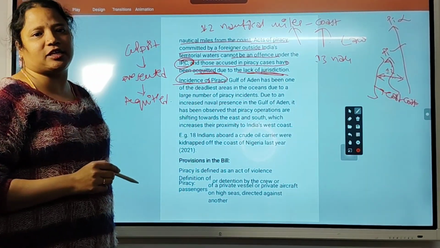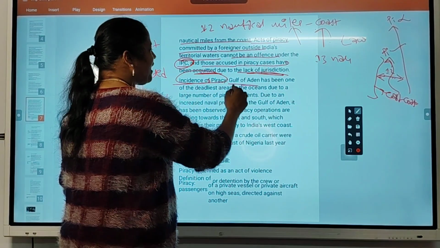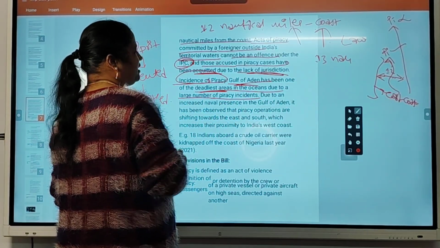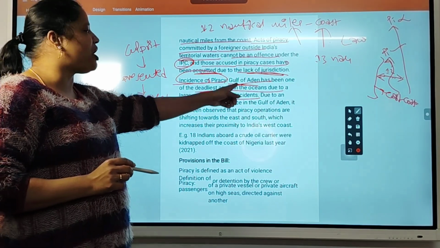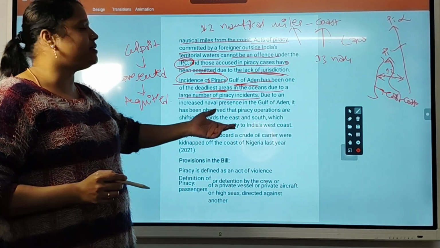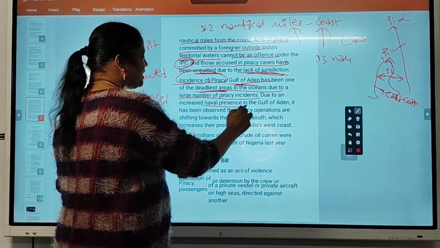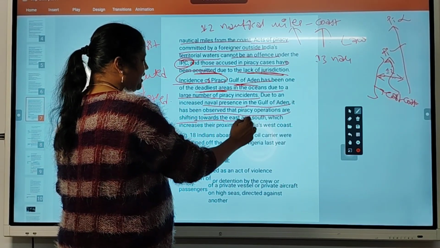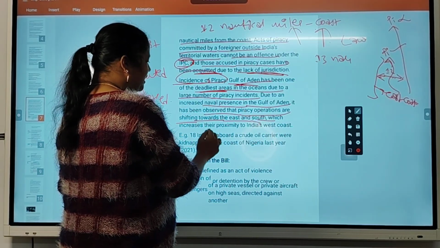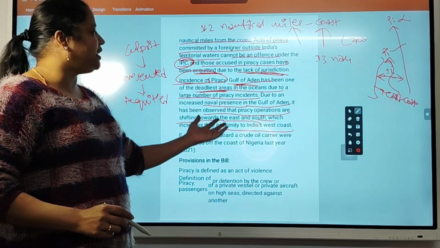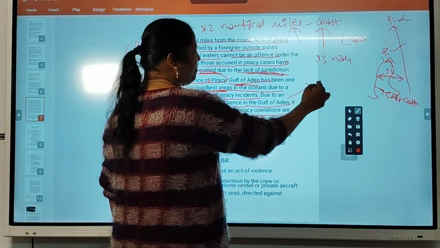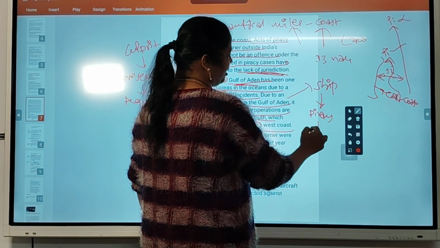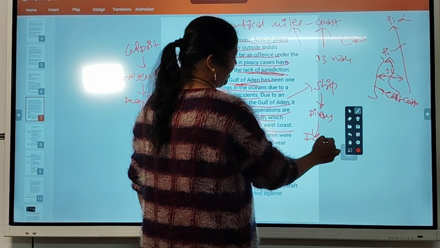Okay. So, incidents of piracy. How many times have incidents of piracy happened till now? Gulf of Aden has been one of the deadliest areas in the oceans due to a large number of piracy incidents. Due to increased naval presence in the Gulf of Aden, it has been observed that piracy operations are shifting towards the east and south, which increases their proximity to India's west coast. So, till the Gulf of Aden, they can come by ship, and after that by piracy they can enter India's borders. Like that the pirates are planning.